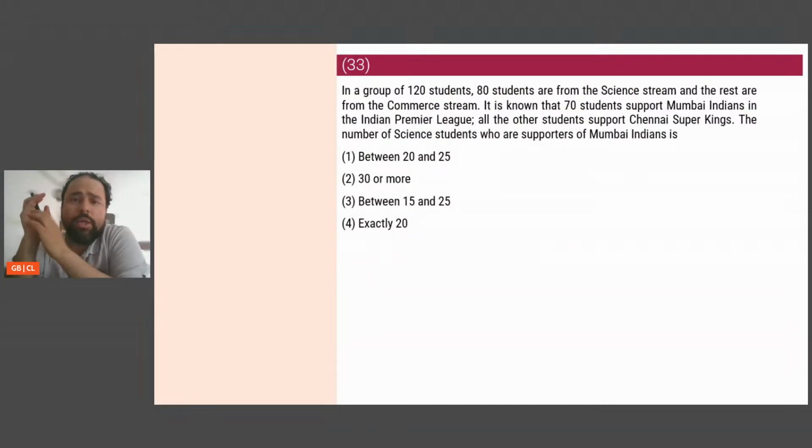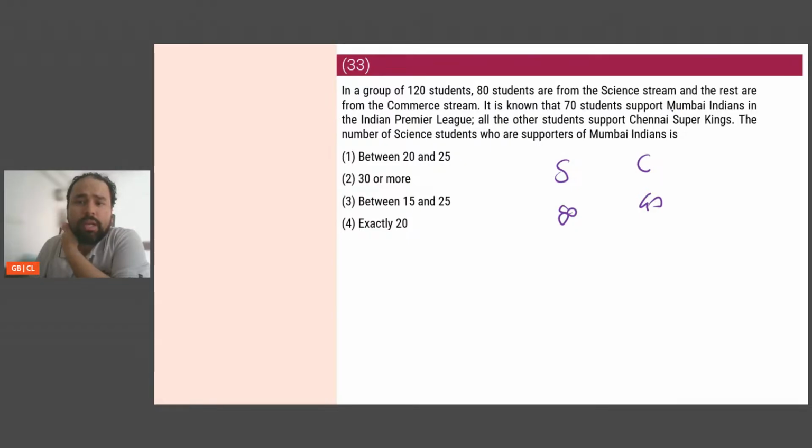In a group of 120 students, 80 students are from science and the rest are from commerce. It is known that 70 support Mumbai Indians in the Indian Premier League. All other students support Chennai Super Kings. The number of science students who are supporters of Mumbai Indians is. So I have a group of 120 students. 80 are from science and the rest are from commerce. Okay, science, commerce. So 80, 40.